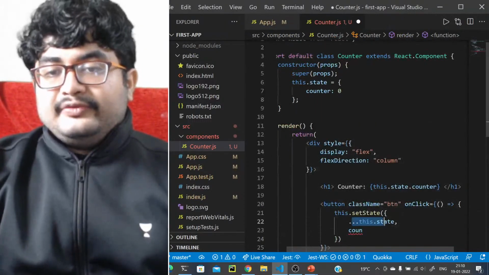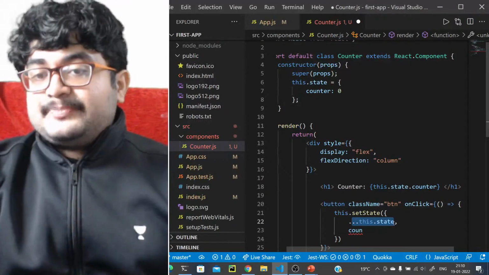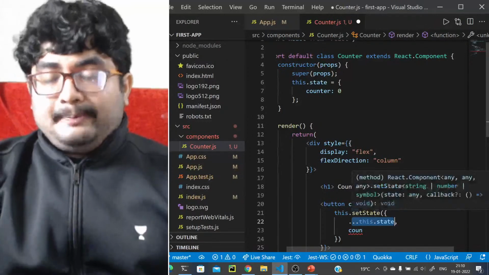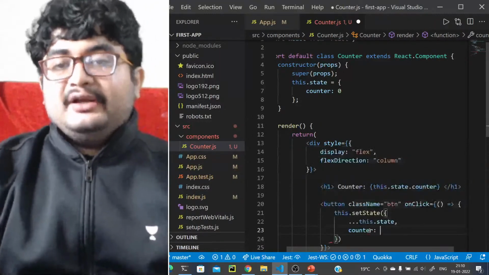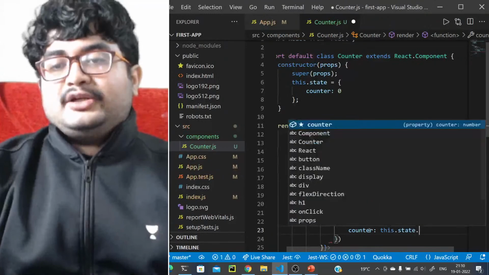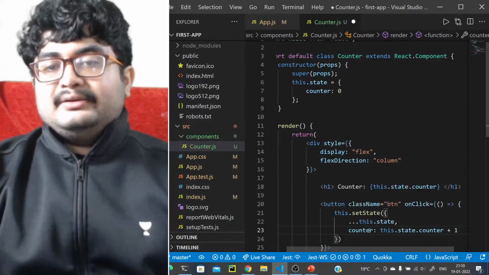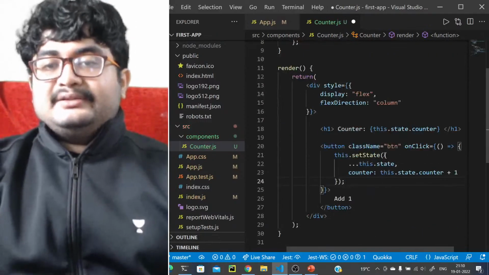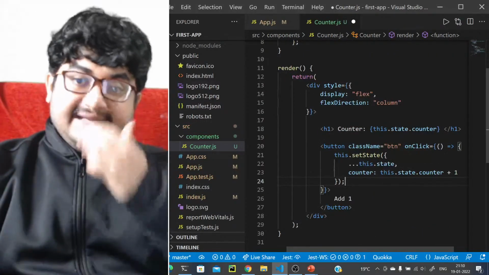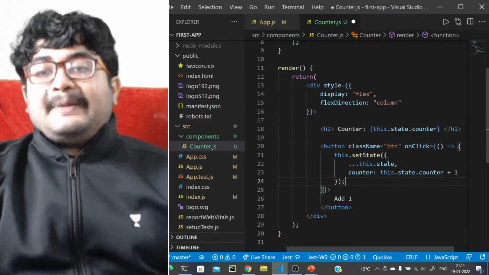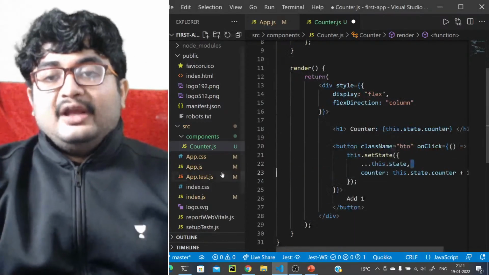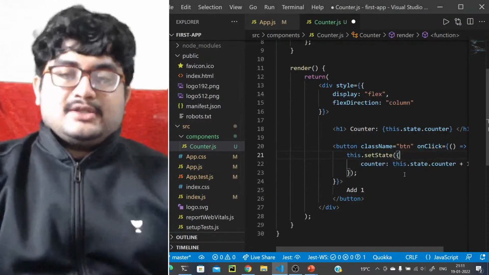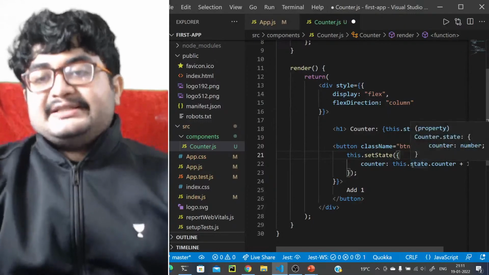That is this.state, and what this will do is we are spreading this.state, right? Basically whatever other properties are there, they will be copied as is, and only the counter will be replaced with this.state.counter plus 1. This is how we change the state. We use the this.setState method to change the state, and in it we pass the new value of the state. In fact, we do not need to pass the whole thing. We can just pass whatever is changing, and that will work.